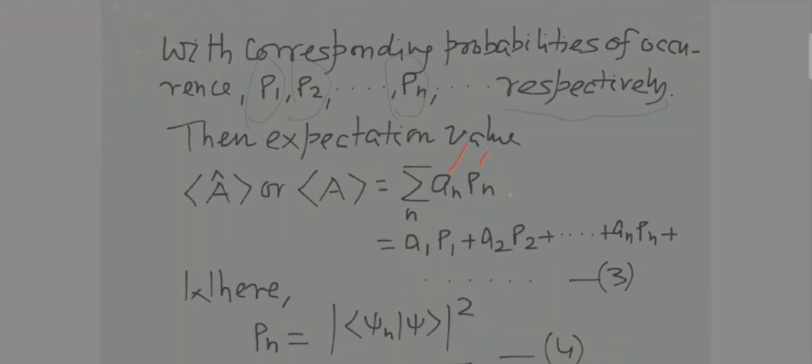Suppose there are n such systems, so n will run from 1 to n. If there are infinite systems, then n will run from 1 to infinity. But there will be finite systems only, don't worry. In your exam, at most 3 systems will be there, up to A3 P3. So the expectation value is A1 P1 plus A2 P2 and so on. Let this be equation number 3.